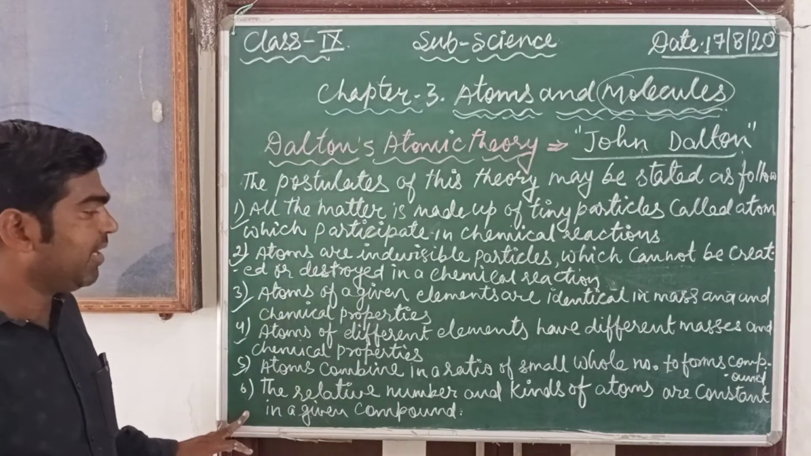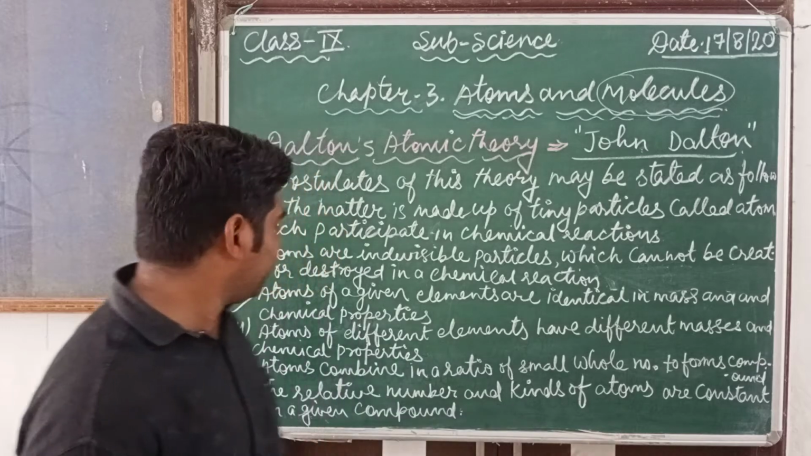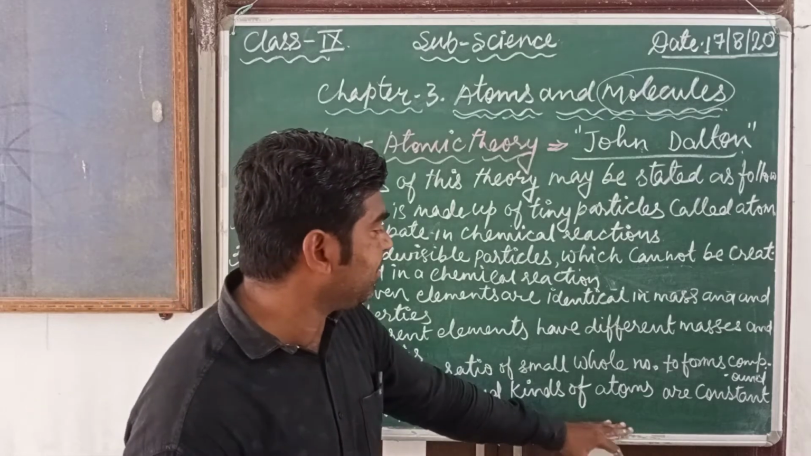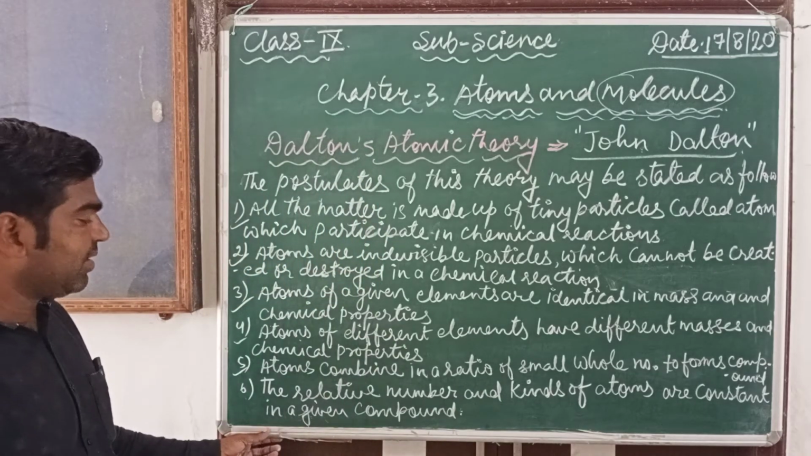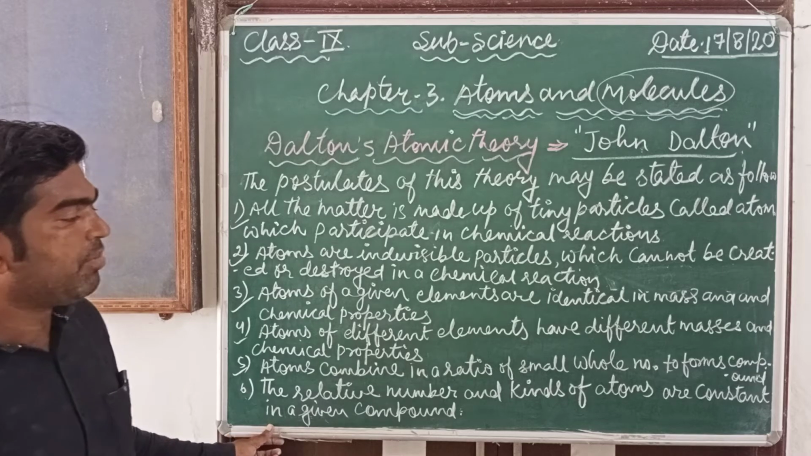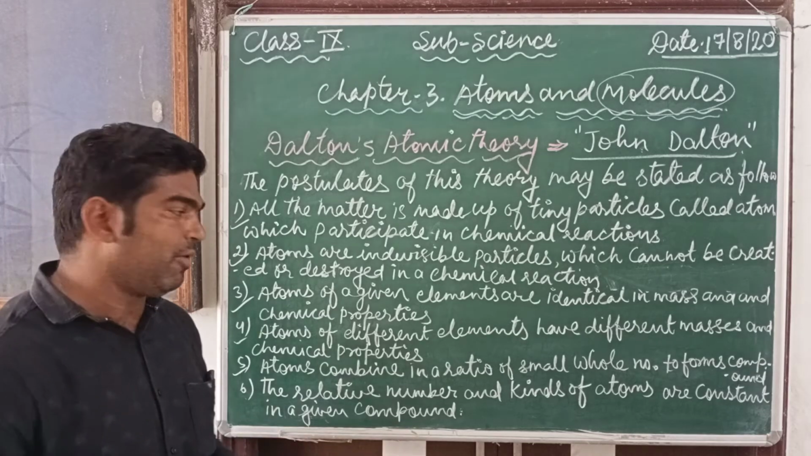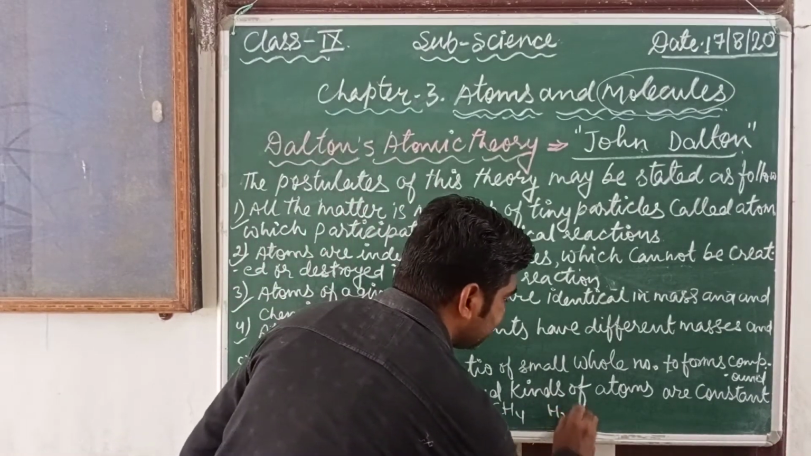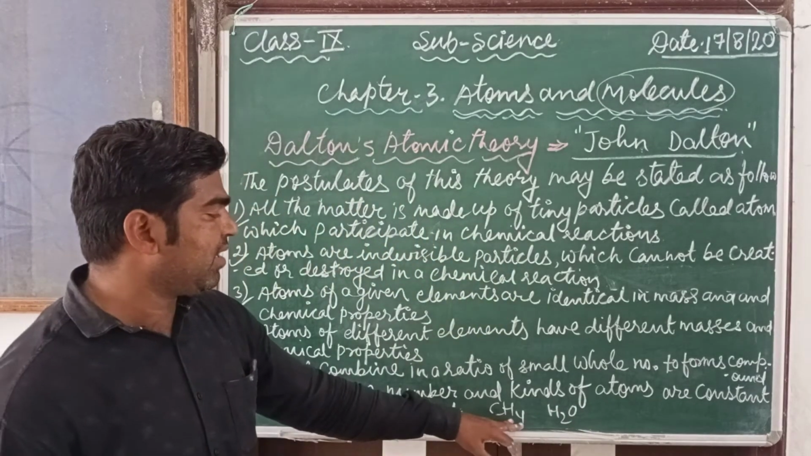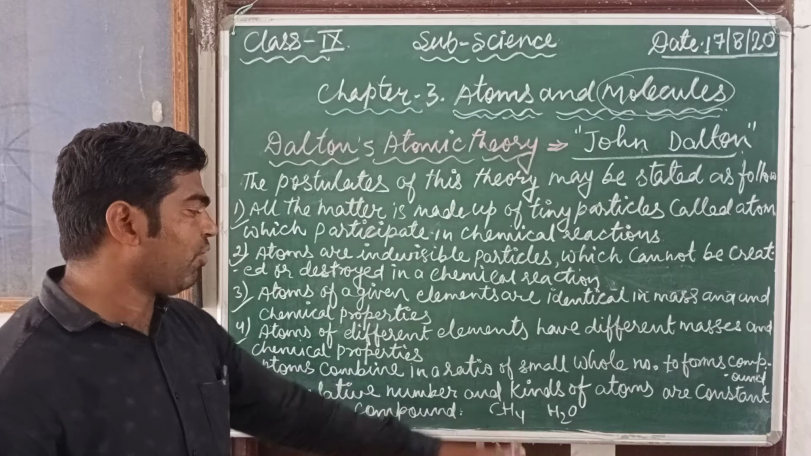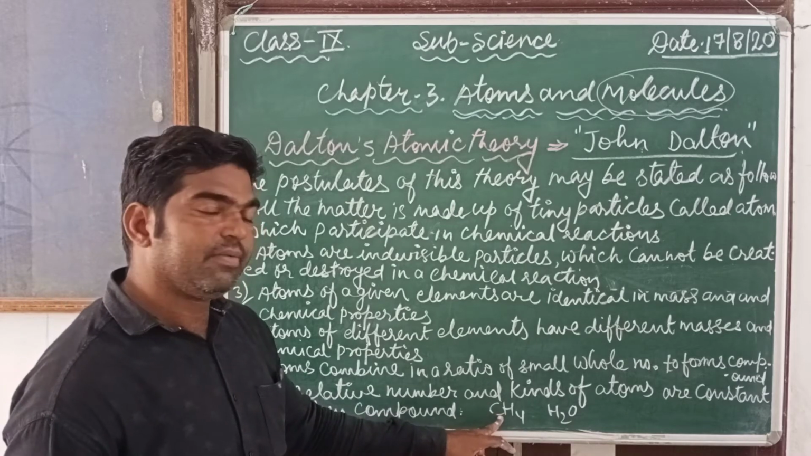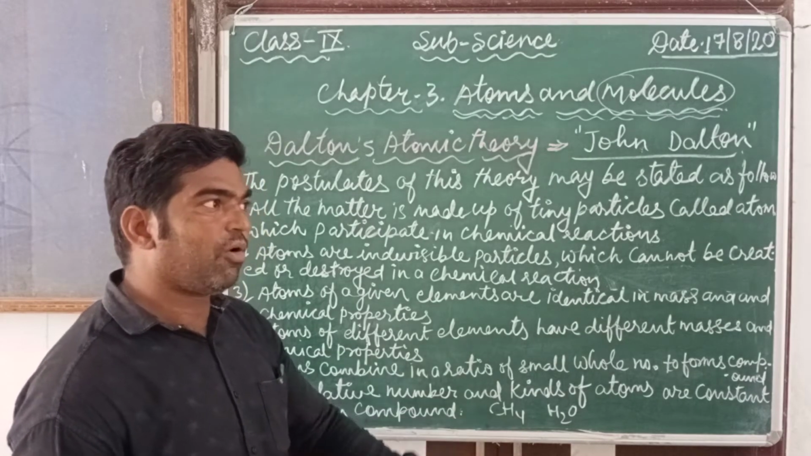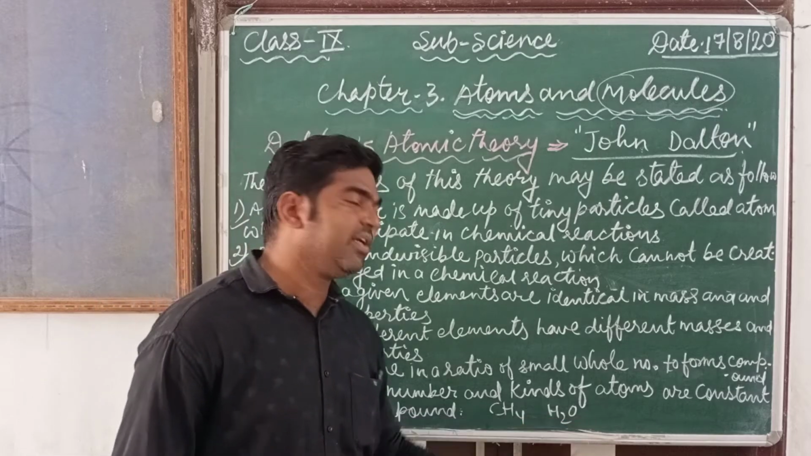And the last one: the relative number and kinds of atoms are constant in a given compound. Whatever the relative numbers and different kinds of atoms are, they are constant in a given compound. Suppose we are talking about methane, CH4, or water, H2O. The number of carbon and hydrogen atoms is always constant. Here we have 1 carbon atom and 4 hydrogen atoms, and these relative numbers are always constant. Here also 2 hydrogen and 1 oxygen atom.